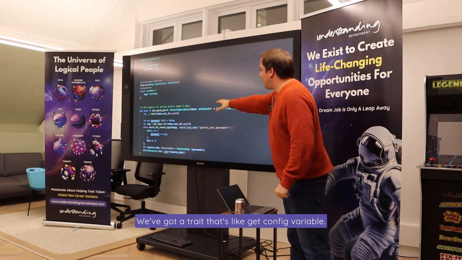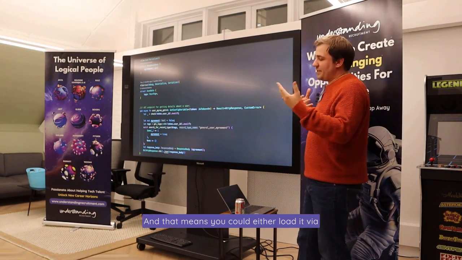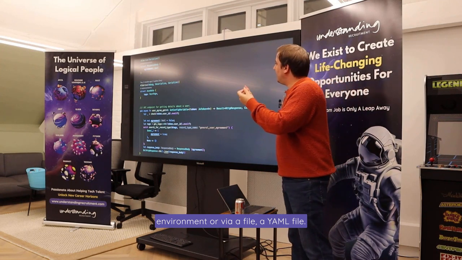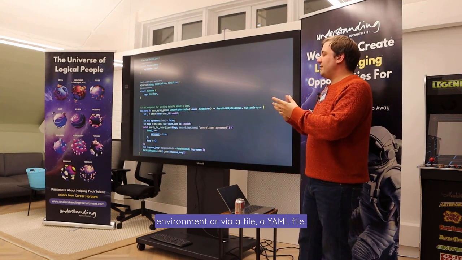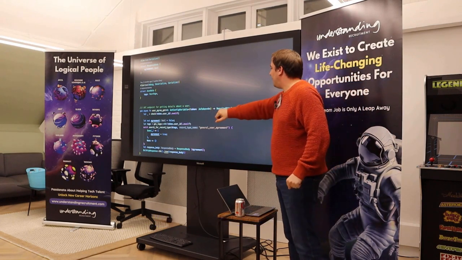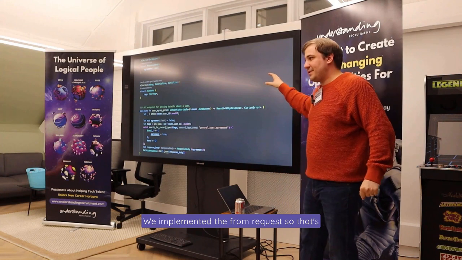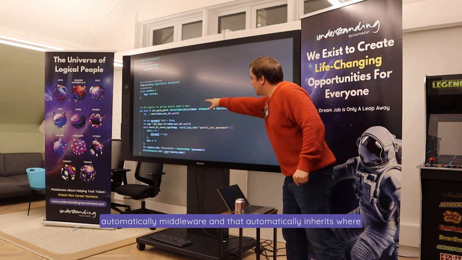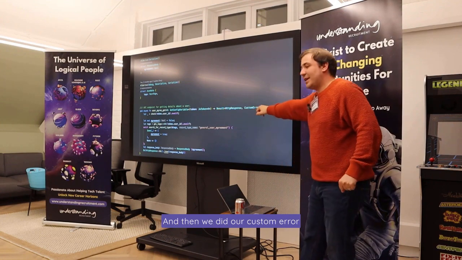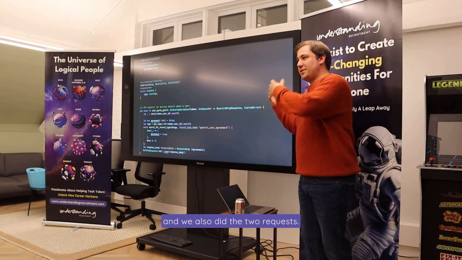We've got a trait that's like get config variable. We did that ourselves, and that means you could either load it via environment or via a file, a YAML file, and this is for unit testing. The JWT, we implemented the from request, so that's automatically middleware, and that automatically inherits where you get your config variable from. And then we did our custom error, and we also did the to requests.